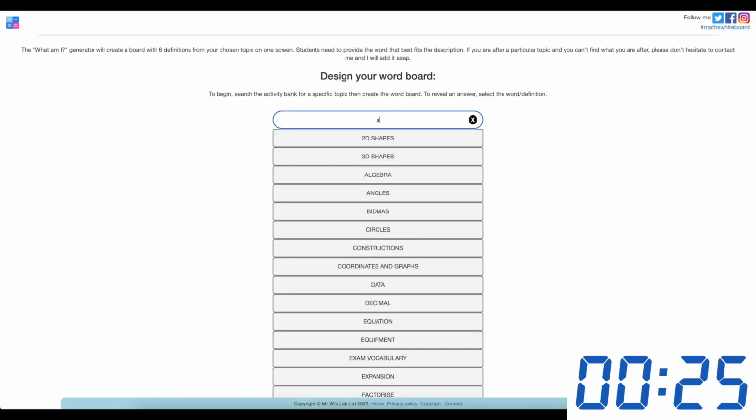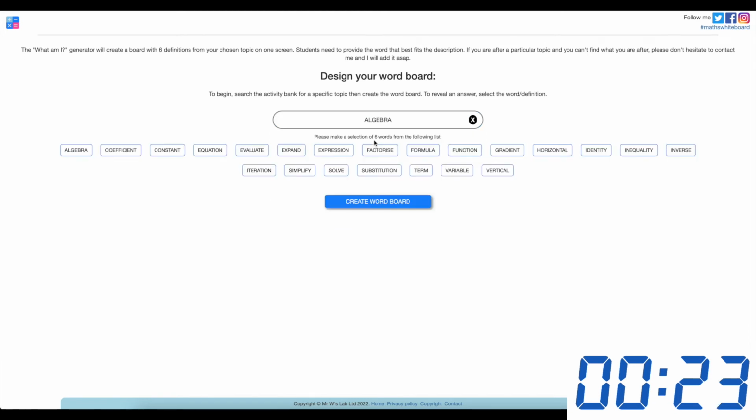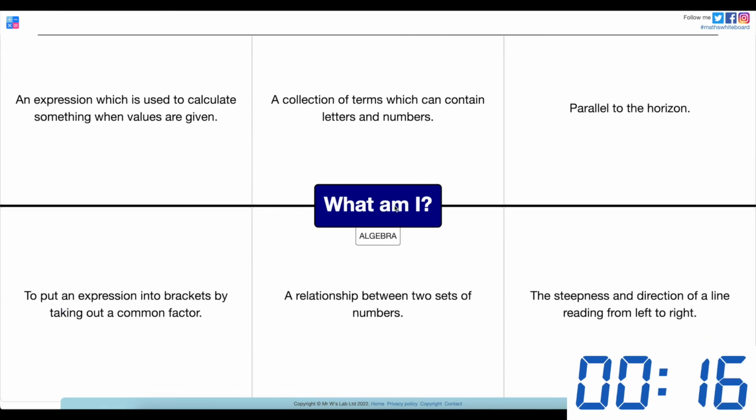With What Am I? This is about strengthening students' understanding of the keywords and their definitions. So choose 6 words and create a word board. In this case, I've got all of their definitions shown, and if students can identify what the word is, select a box and it will reveal the word.